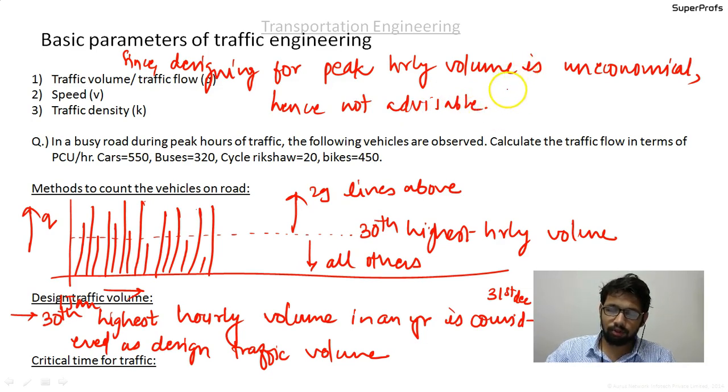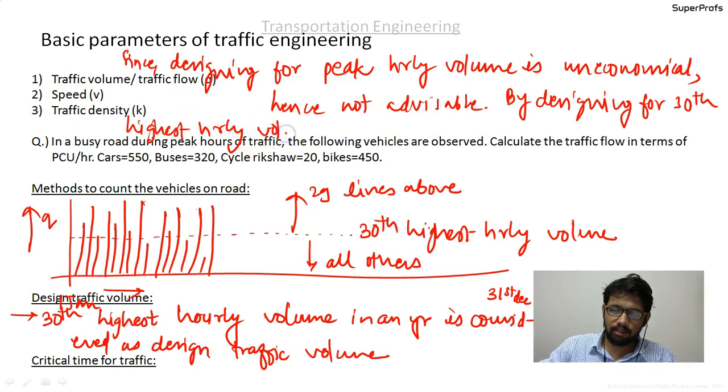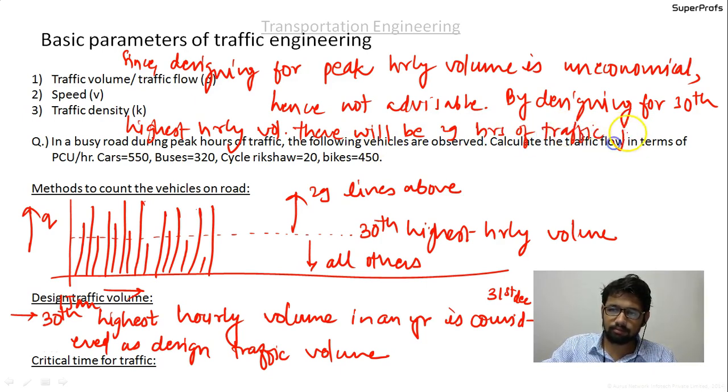By designing for the 30th highest hourly volume, there will be 29 hours of traffic jam in 1 year.